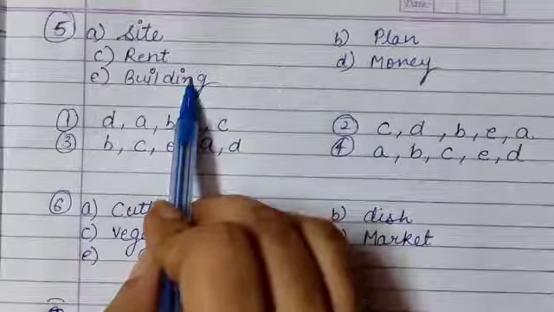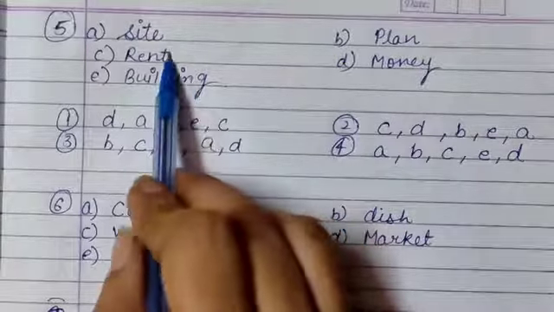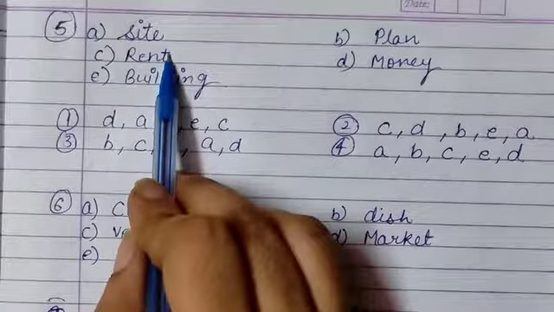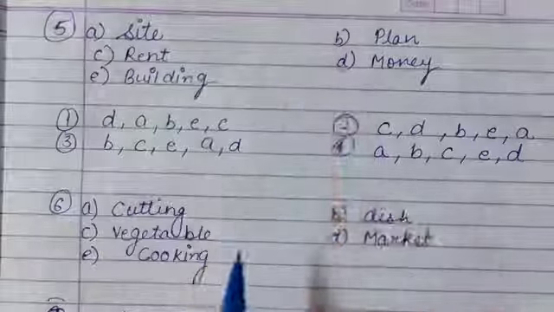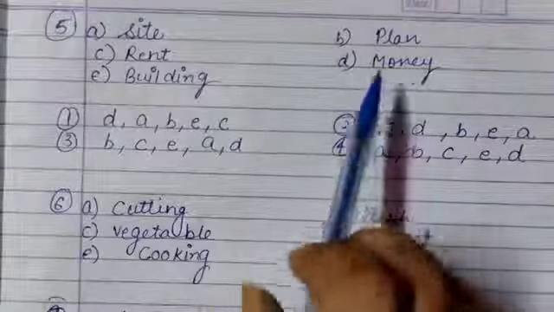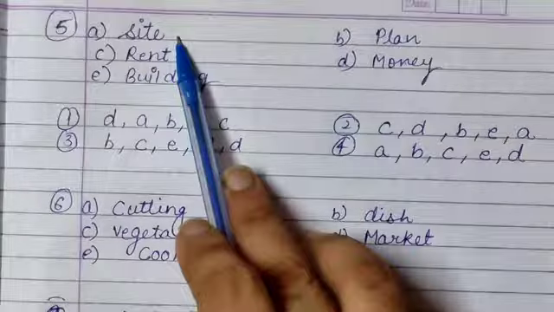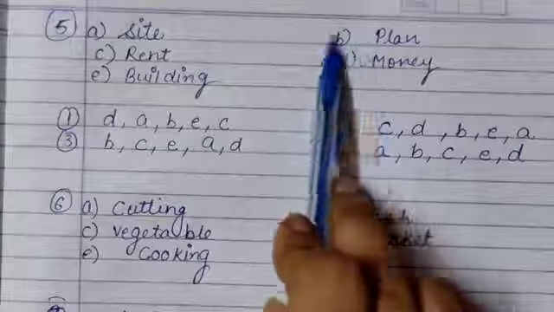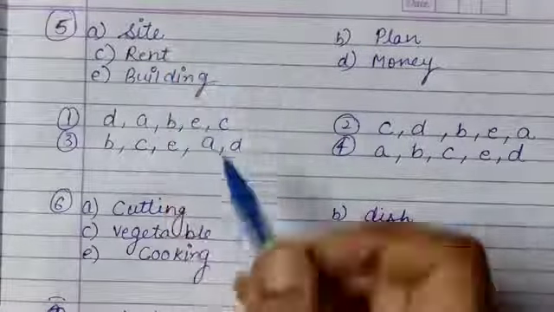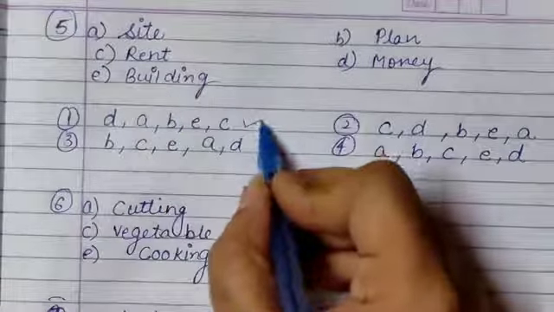We get building, we purchase building, and then we give it on rent. So this way, this will make meaningful sequence. So D, A, B, E, C. This is the right answer.